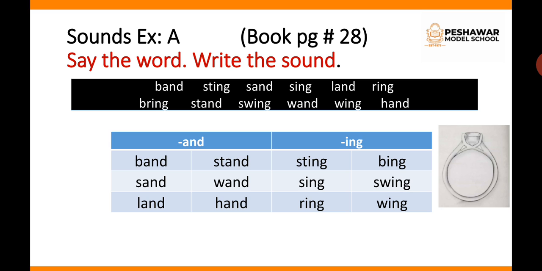The first word ending at and: band, sand, land, stand, wand, hand. In the second column there are the words ending at ing. Those are sting, sing, ring, bring, swing, wing. These are all the words present in the word cloud. You just have to write them in the correct box. So those words which end at and on one side of the table and the words ending at ing on the other side. This is a very interesting exercise. You have to choose and then write.